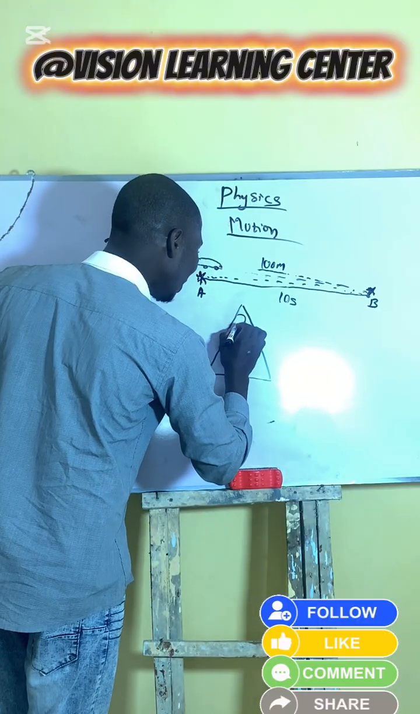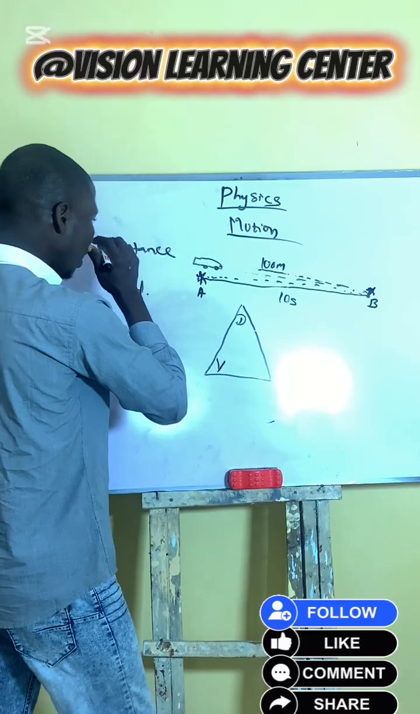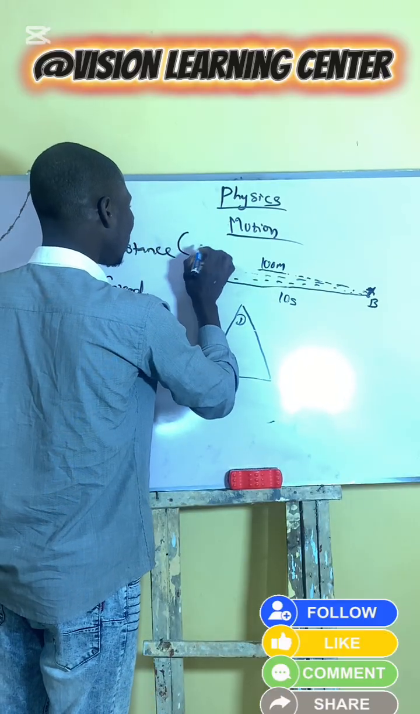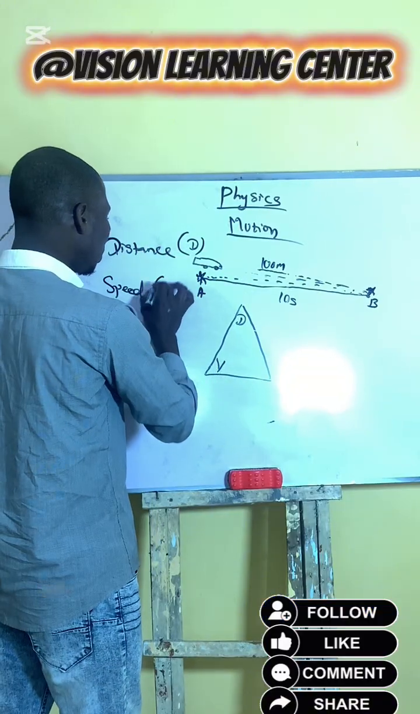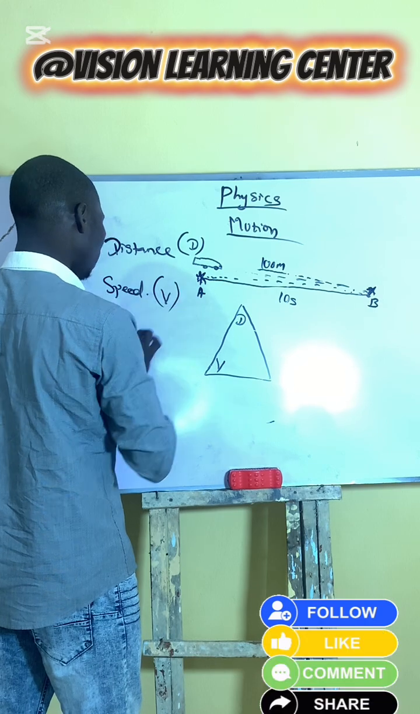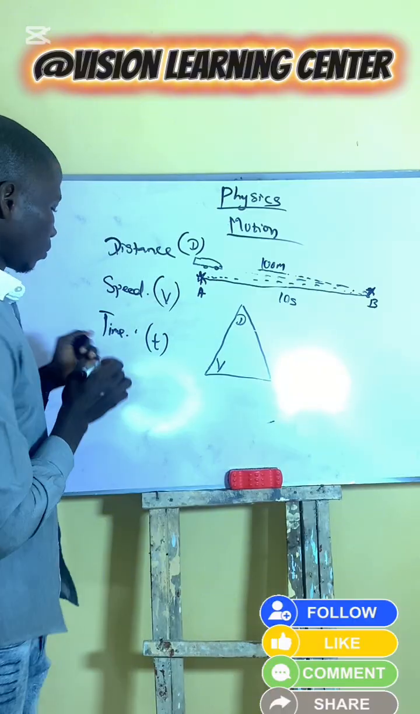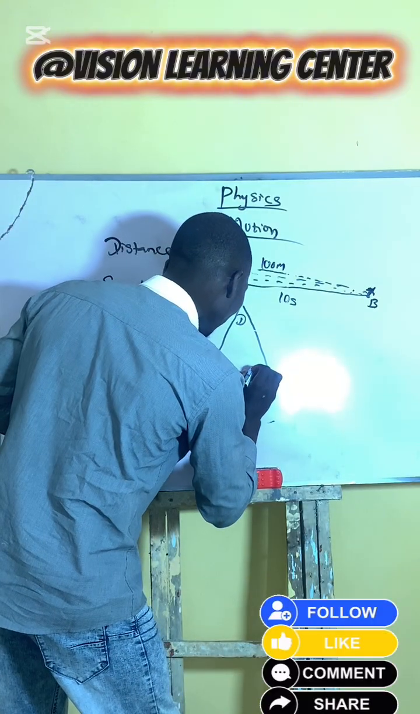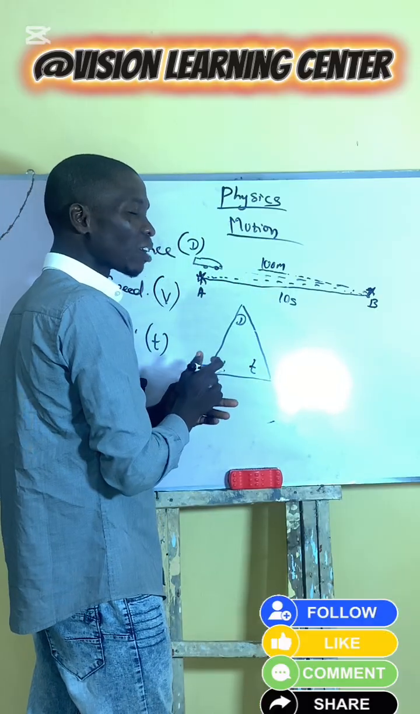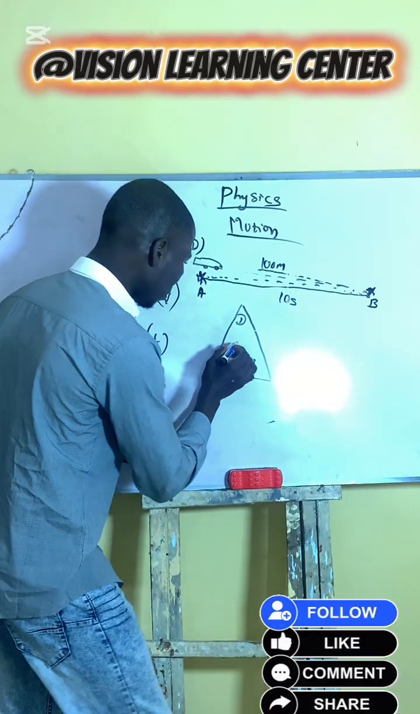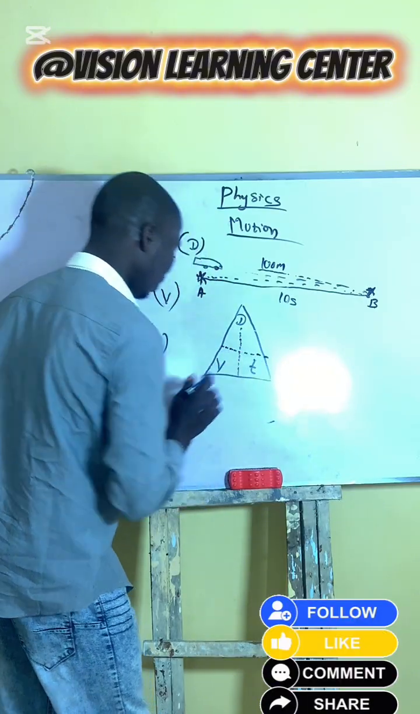Here is our distance. Remember, distance is represented with what? Capital letter D. While speed is represented with V, the time is represented with what? T. Okay? So, let's write our T here. Then let's divide this triangle into 3 parts. We divide it like this and like this.